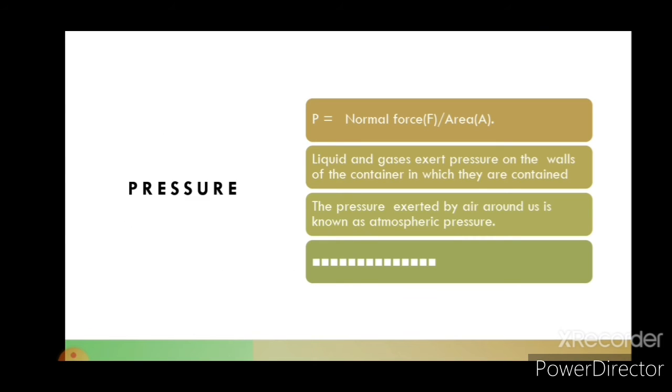Okay. And in pressures, the pressure is equal to what? Normal force divided by area. Liquids and gases exert pressure on the walls of the container in which they are contained. The pressure exerted by air around us is known as atmospheric pressure.